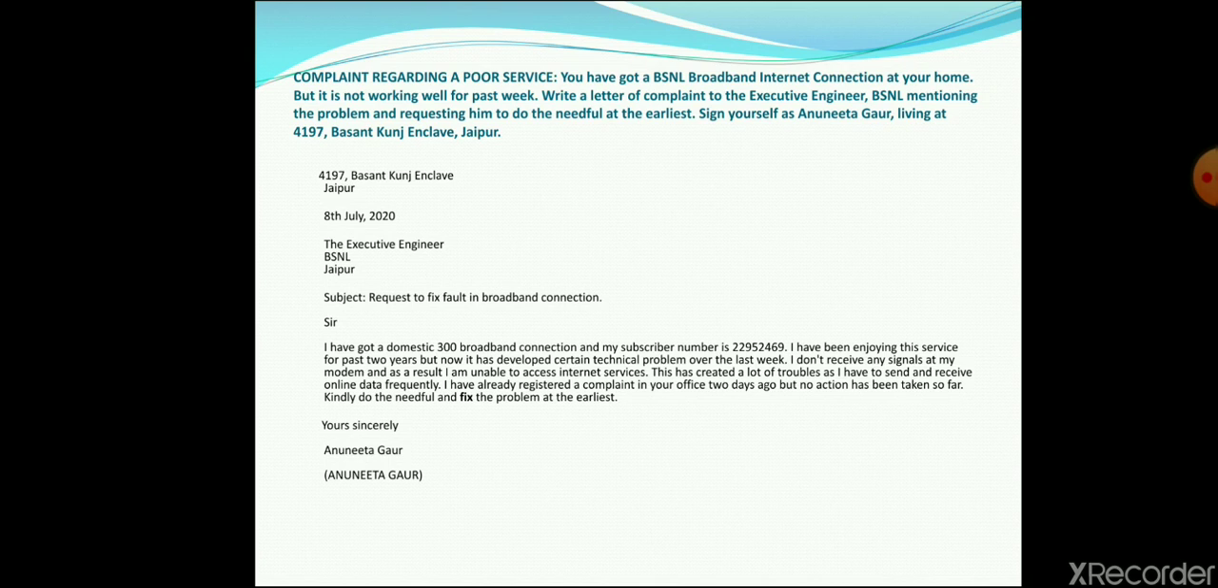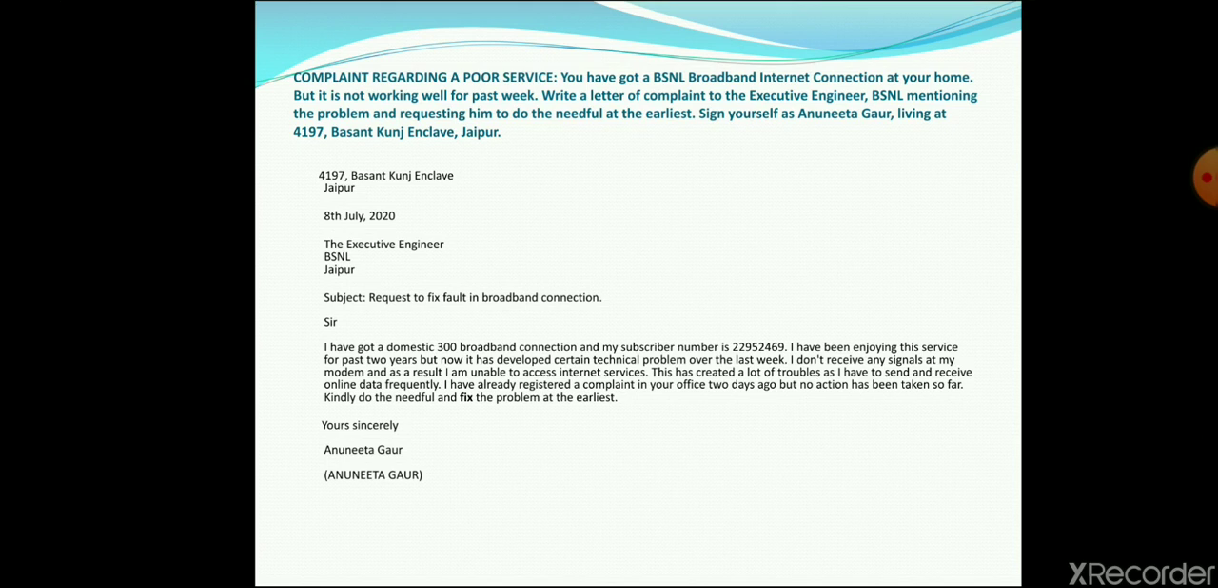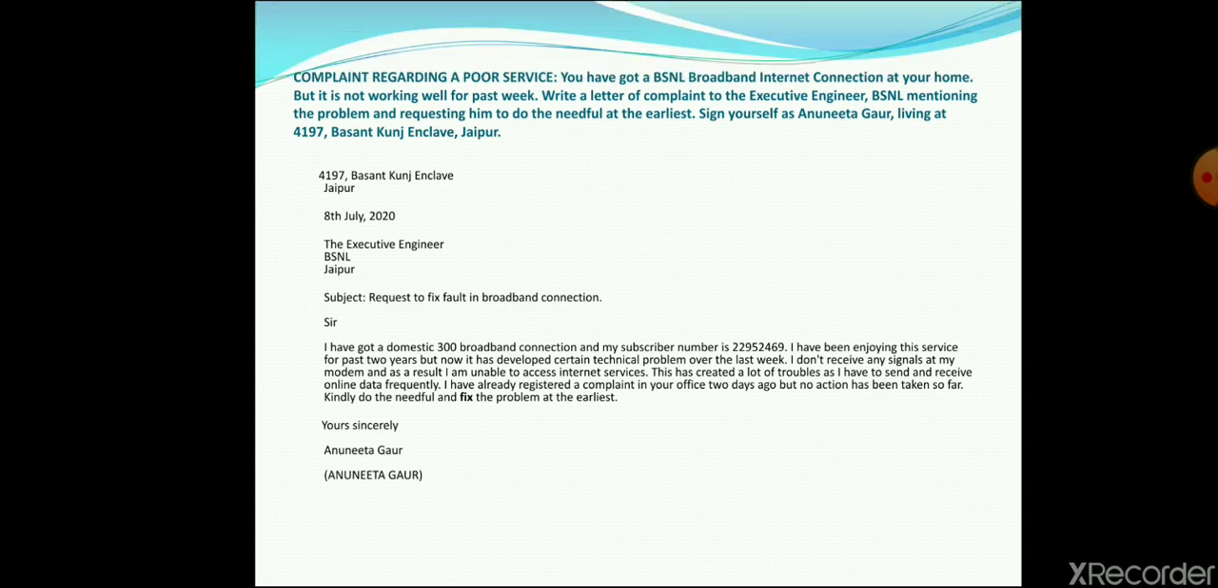Then in the next line, leaving one line, date, then leaving 2 lines, the address of the receiver, right? The Executive Engineer BSNL, Jaipur. Then you will write the subject specifically: request to fix fault in broadband connection. Sir, I have got a domestic 300 broadband connection and my subscriber number is this. Of course, the subscriber number is very important because they don't know every subscriber by name.